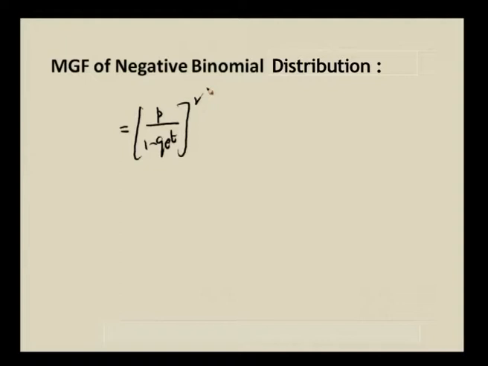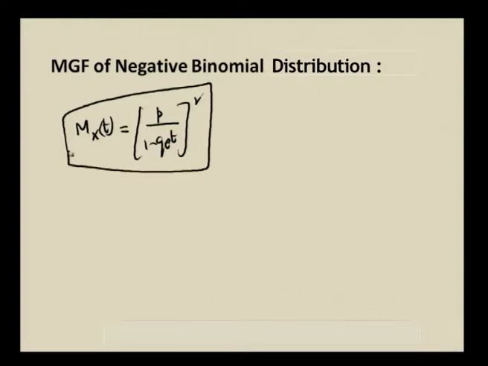So, when you put r is equal to 1, we get a geometric distribution from negative binomial distribution. So, this is the moment generating function of negative binomial distribution, whereas when you put r is equal to 1, we get the moment generating function of geometric distribution. Then by uniqueness property, that particular distribution which x follows will represent geometric distribution.